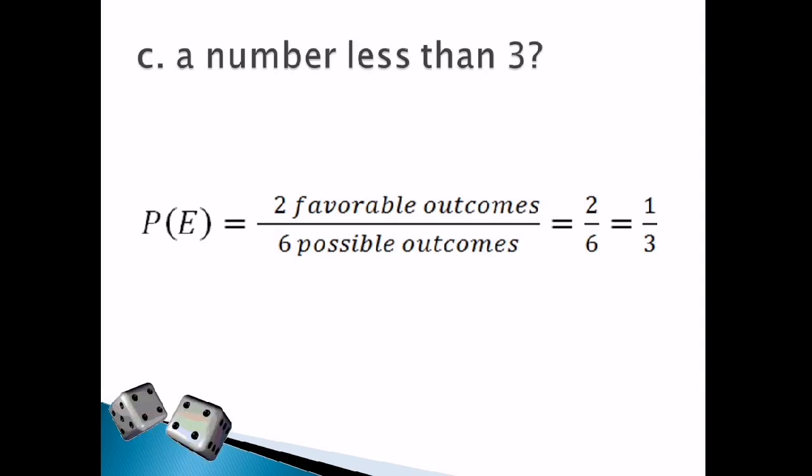Okay, last. A number less than 3. Ano ba yung mga number less than 3 sa sample space ng rolling a die? So, that is 1 and 2. So, there are 2 favorable outcomes over 6. Lowest term is 1/3. So, therefore, the probability of getting a number less than 3 is 1/3. Again, yung number less than 3 ay 1 and 2. So, there are 2 over 6 or 1/3.